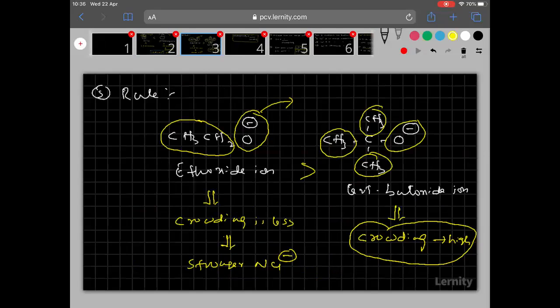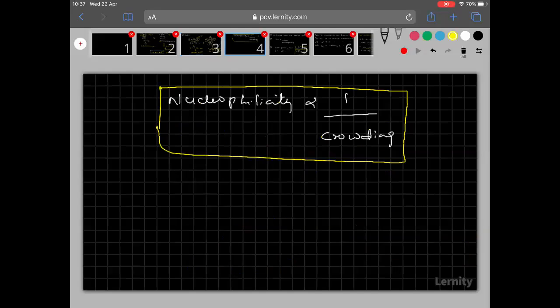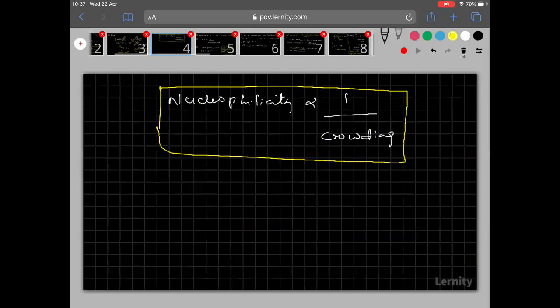Then fifth rule, then summary of the fifth rule, statement of the fifth rule.